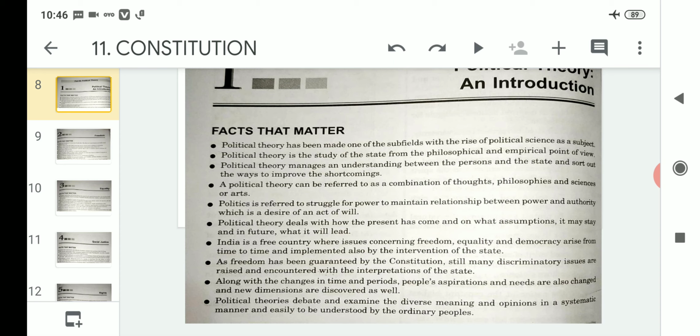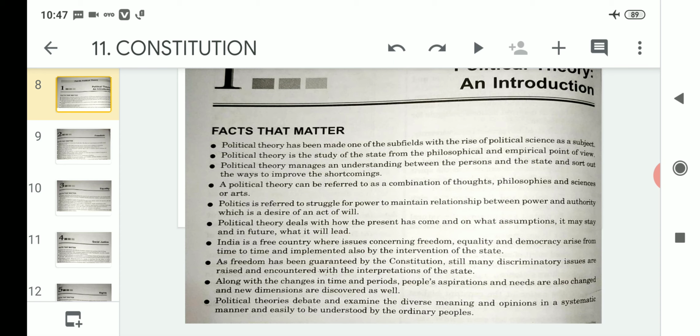So that is why political theory is involved in all this debate, discussion and examination, and whatever opinions come, it holds them in a systematic way, because whatever is amended or present in the Indian Constitution should be easily understandable to ordinary people.